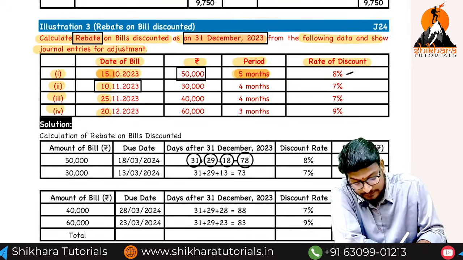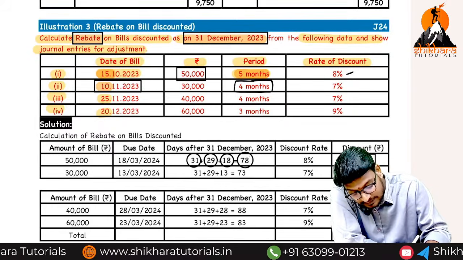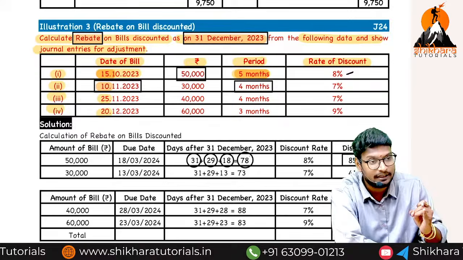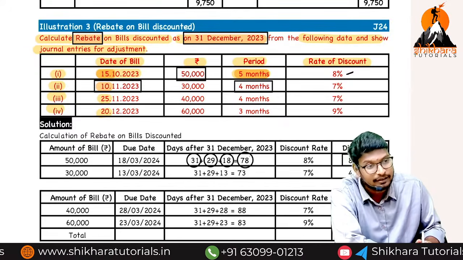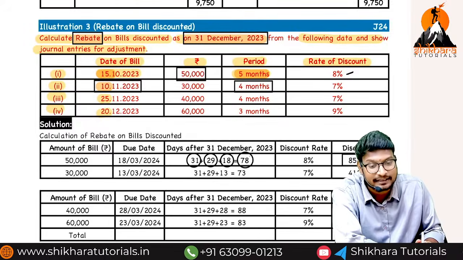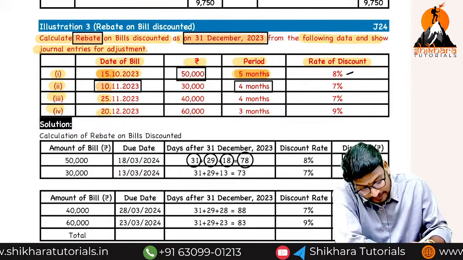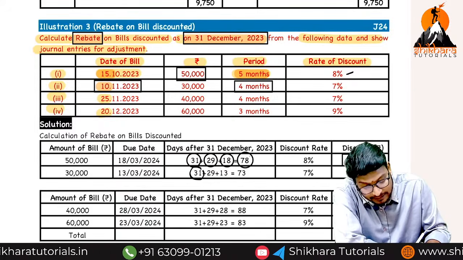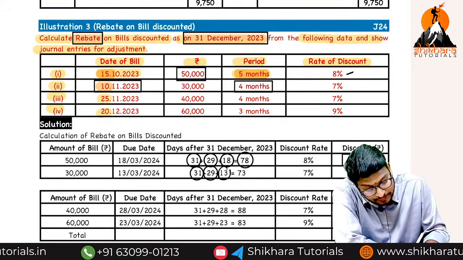Okay, so again see this one. 10/11/2023. How many months? 4 months. 10/11 means 12, January, February, March. In March, 13 days. So in January 31 days, February 29, and in March 13.